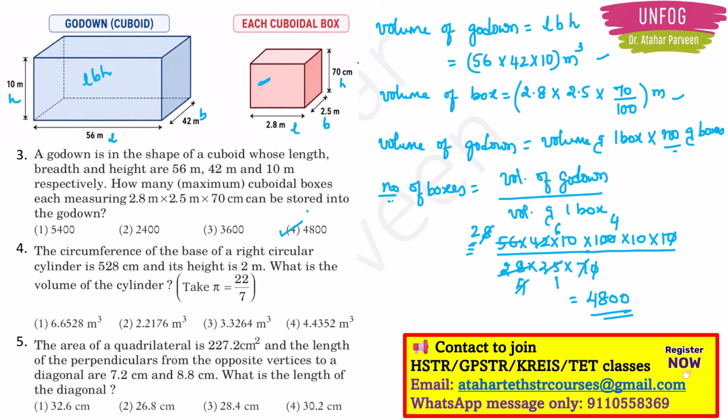Lengthy problem, right? Sometimes they ask lengthy problems also. But only one formula you have used to find out the volume, for both the godown and the box. But you should understand that this is how you find out the volume of the godown relating to the number of boxes. This is a very simple thing. See, in the big godown, how many small boxes can you fit? That one volume you find out. Then you multiply with how many boxes are there. That only you do, right? So that only we have done here. Okay, clear, right?